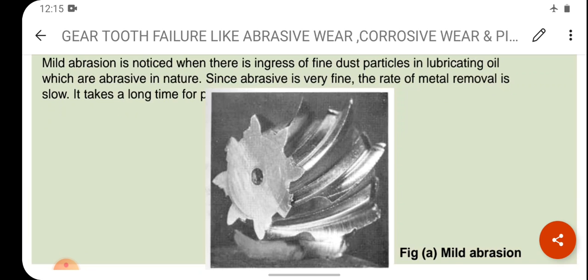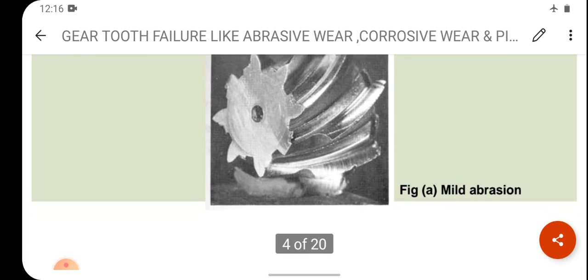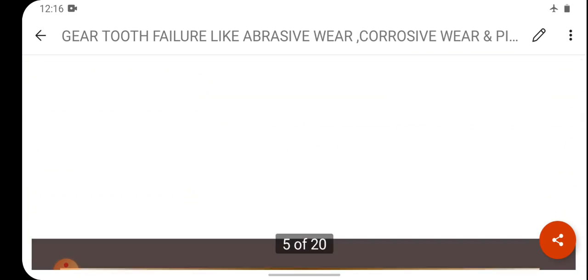So ingress of fine dust particles, what is happening? Fine dust particles enter the lubricating oil, which are abrasive in nature. Since the abrasive is very fine, the rate of metal removal is slow. It takes a long time for failure. So this is the example of mild abrasion, which is shown with the help of figure A. I'll explain this part in the next slide.